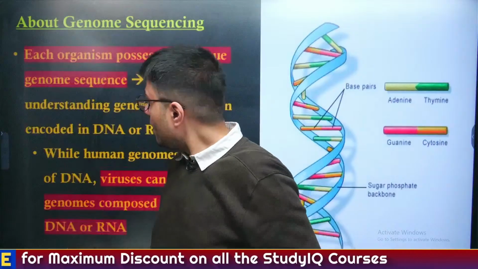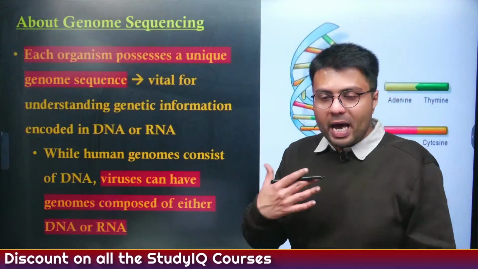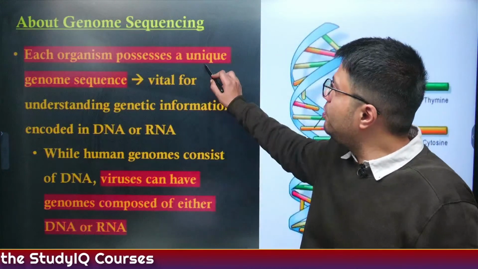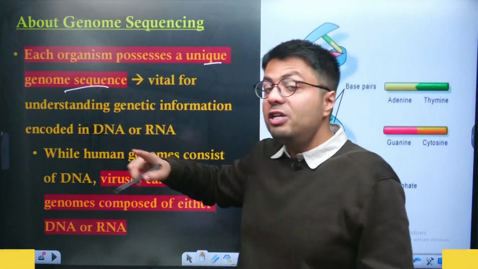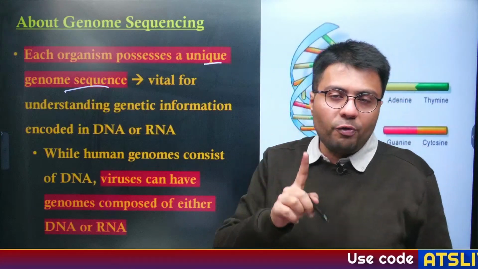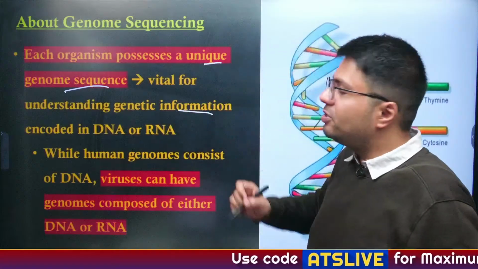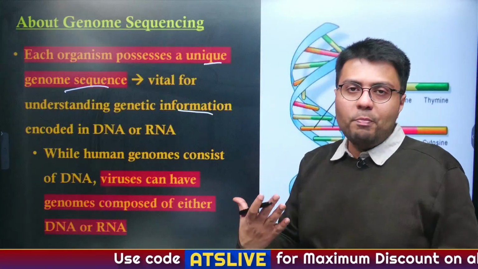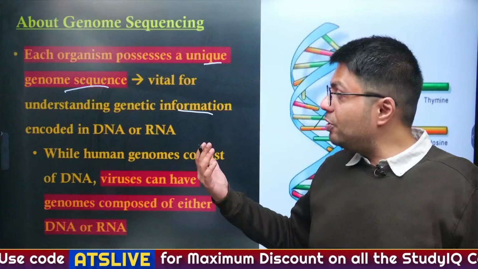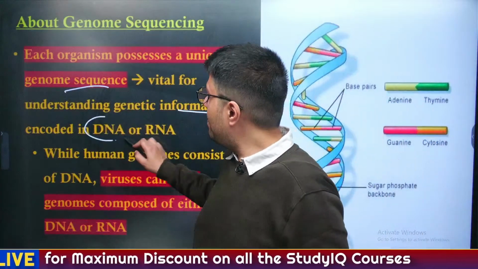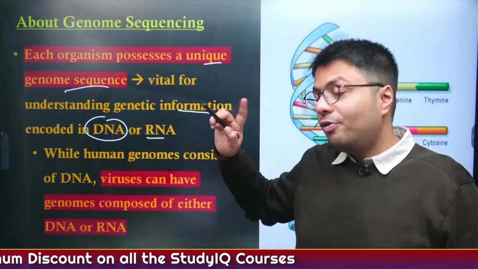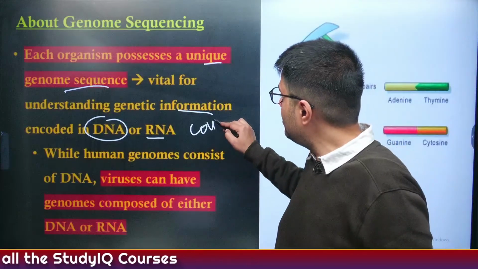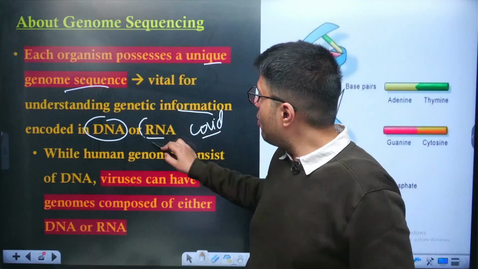Understood? Now, as each organism, I told you, possesses a unique genome sequence, genome sequencing is vital for understanding the information encoded in a particular DNA or RNA. Humans only have DNA, but viruses, for example the COVID-19 virus, consist primarily of RNA.